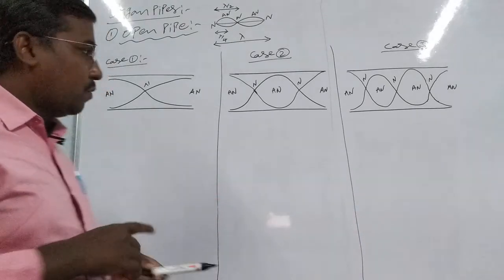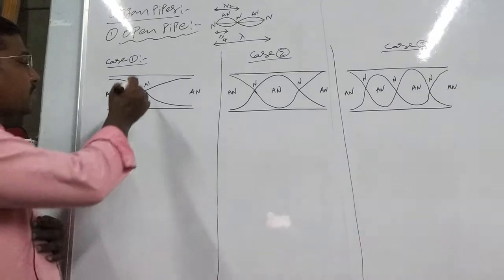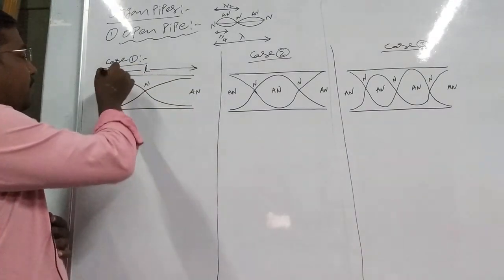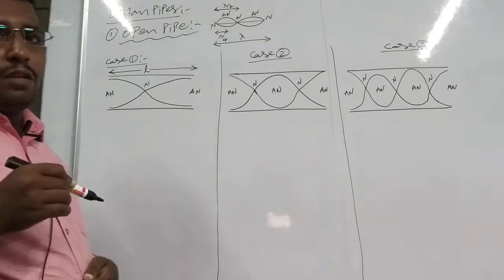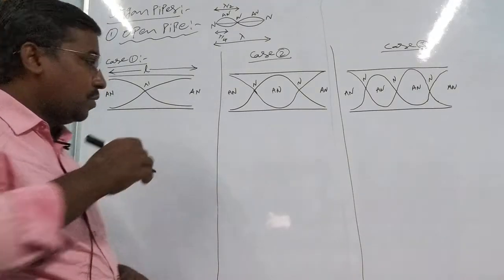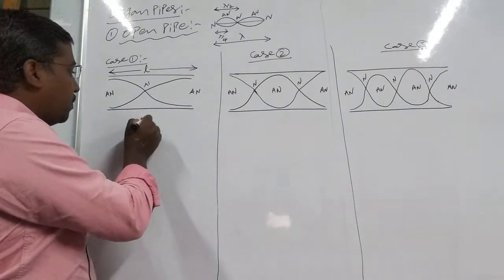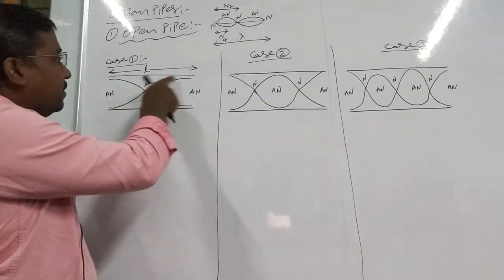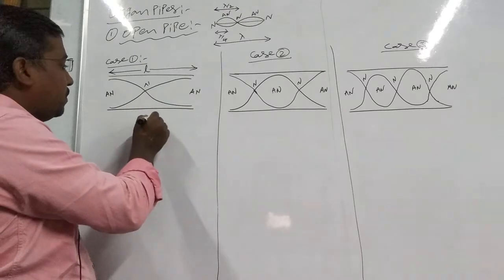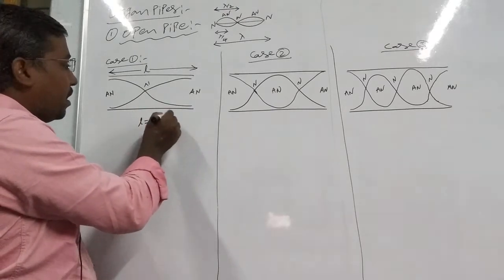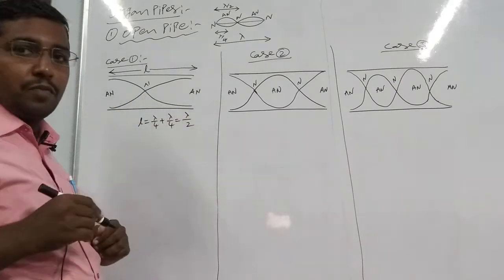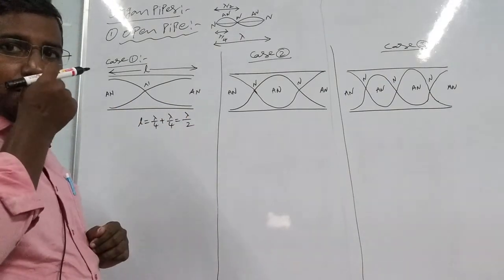Okay, now in case 1 the total length of the pipe is L, but we express it in terms of the wavelength. So this length L equals, this is half of a loop and this is half of a loop, so lambda by 4 plus lambda by 4, which is equal to lambda by 2. So the length of the pipe is lambda by 2.